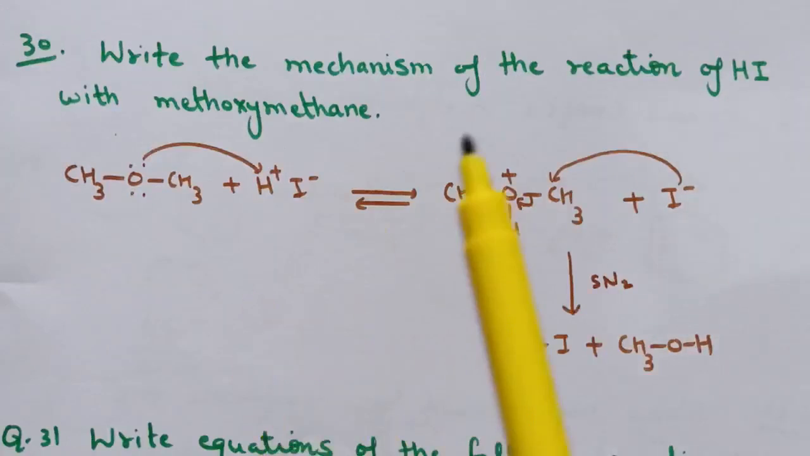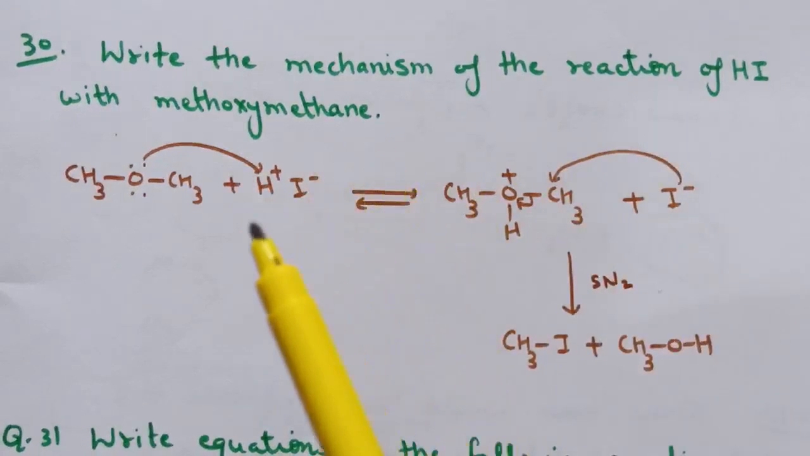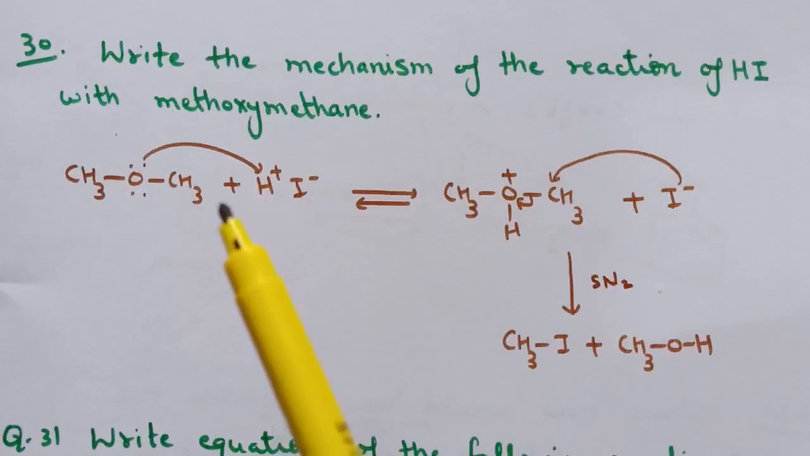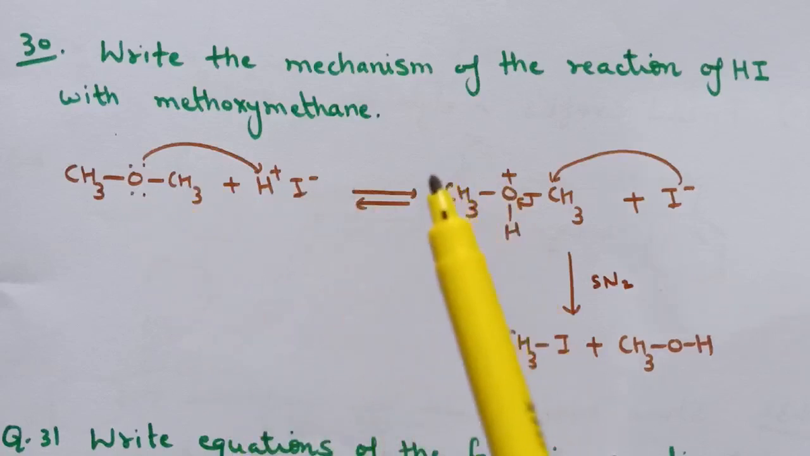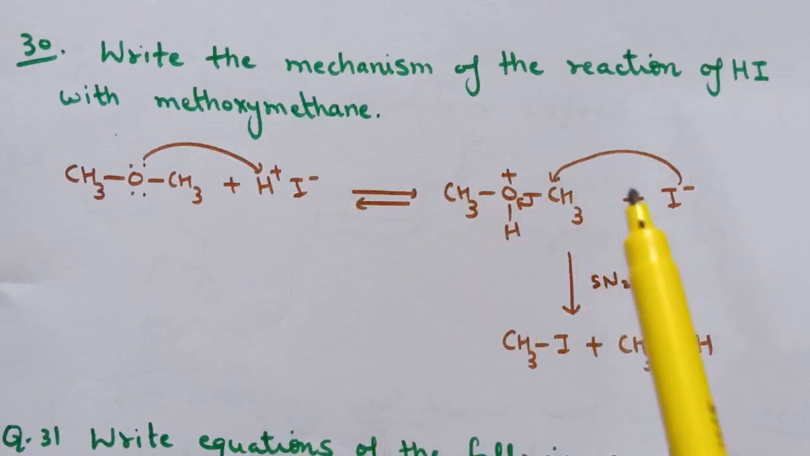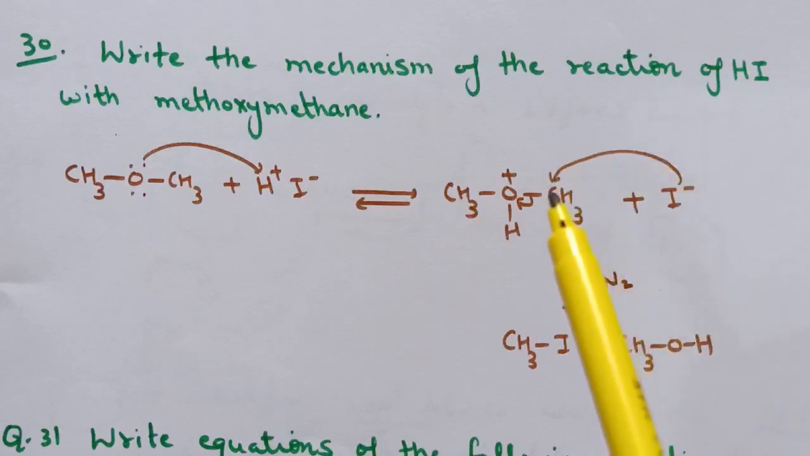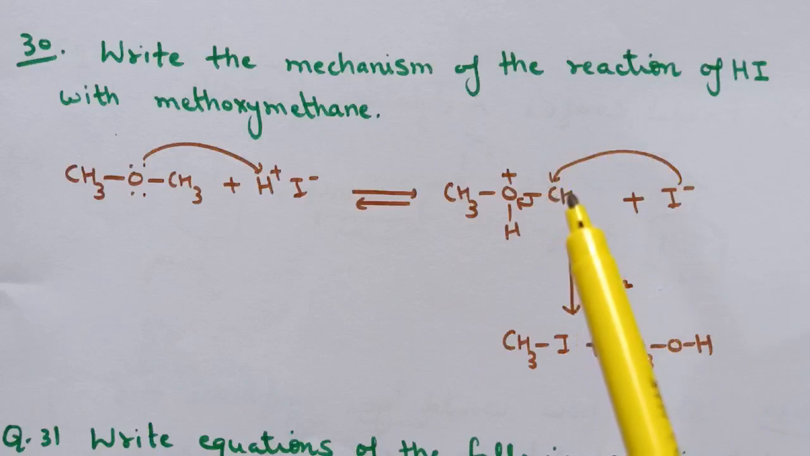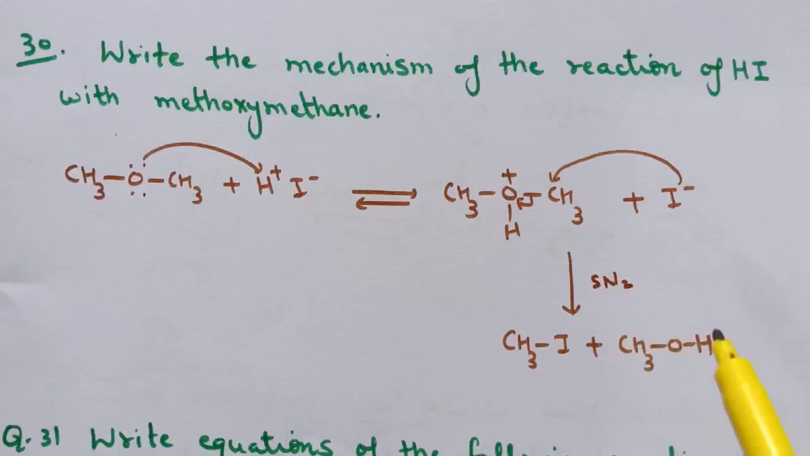Next is question number 30. Write the mechanism of reaction of HI with methoxymethane. So first step is protonation of ether. So here protonation of ether takes place and oxonium ion forms. After that this I negative, that is nucleophile, attacks on the carbon atom from backside, as this is an SN2 reaction. So here we are getting methyl iodide and methanol. Further this HI reacts with this methanol, and again this converts to methyl iodide.